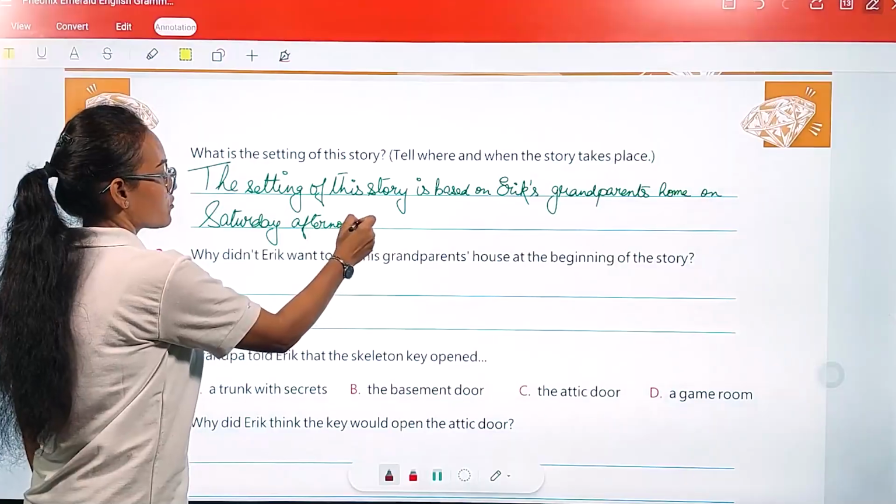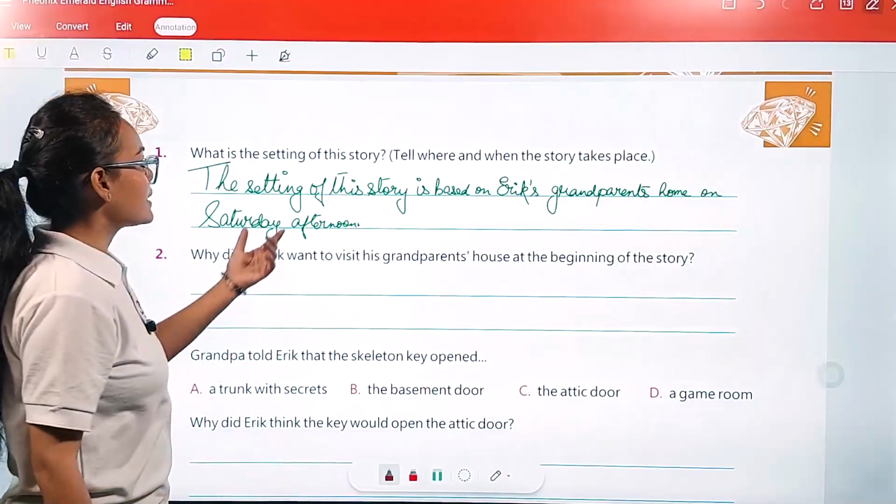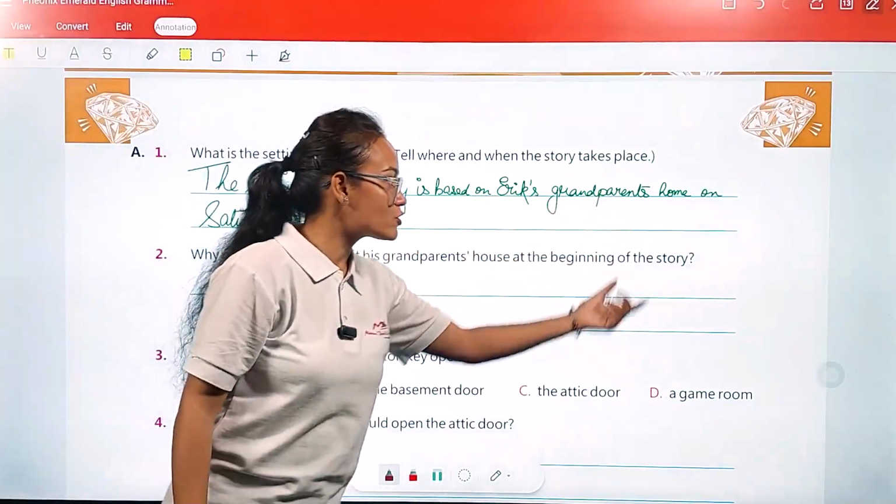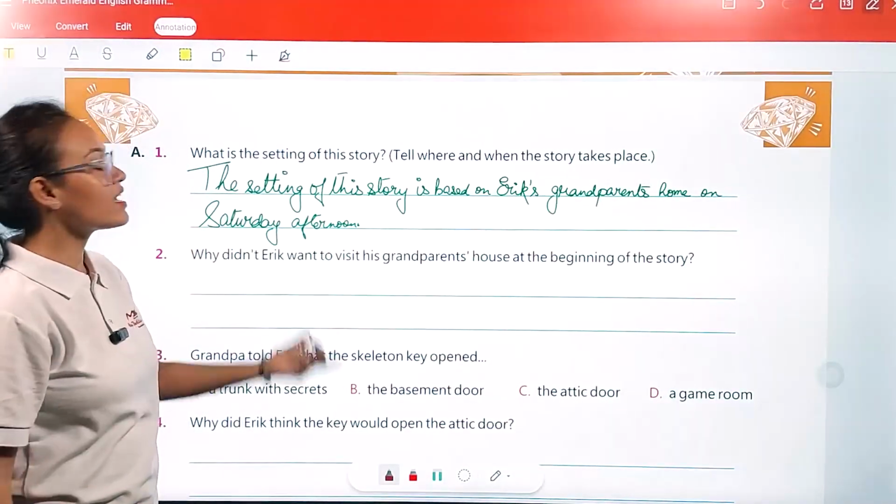So this is the answer of your question number one: the setting of this story is Eric's grandparents' home on Saturday afternoon.